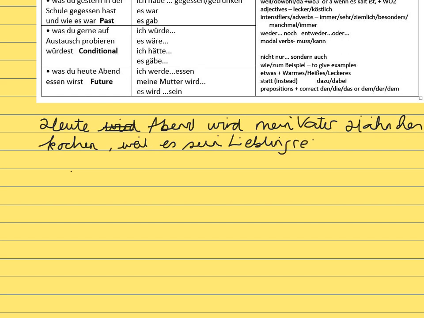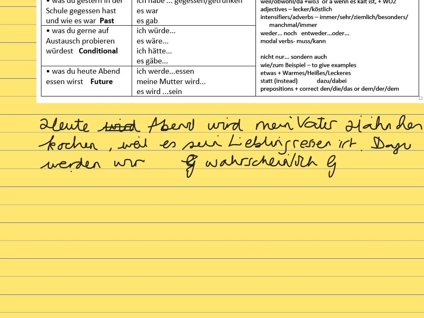And with it, we will eat vegetables. Werden wir Gemüse, no, I want to say probably eat vegetables. Wahrscheinlich Gemüse essen.